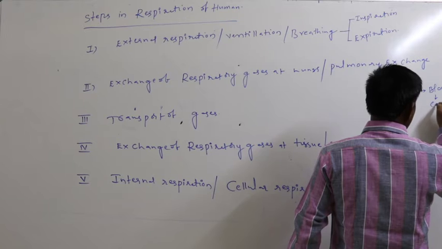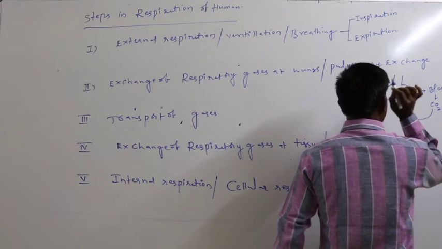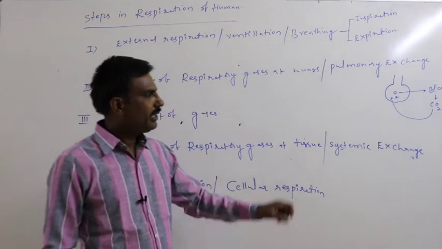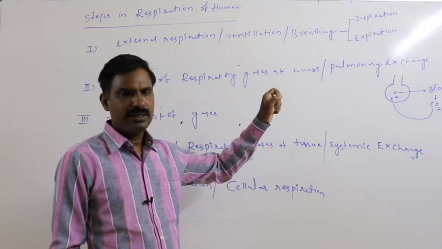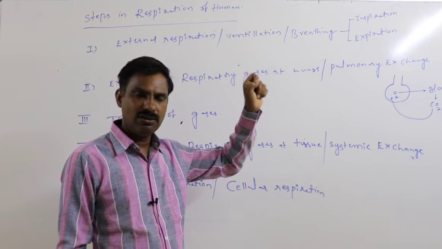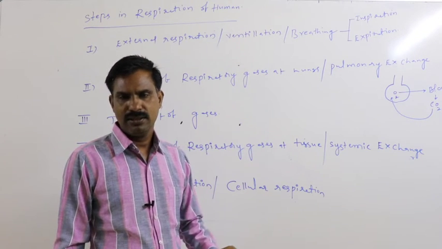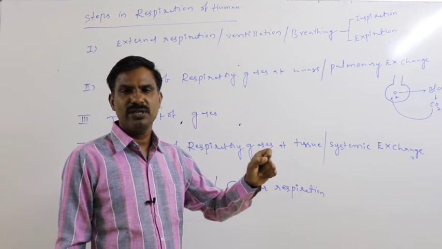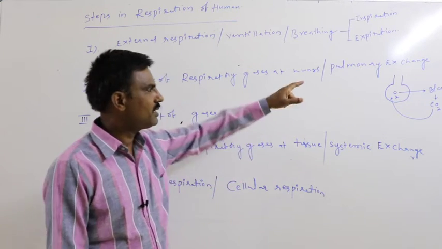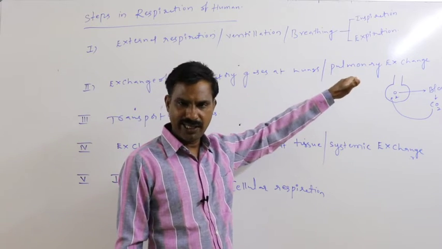Again, whatever CO2 is present in the blood reaches into the alveoli. At the lung or alveoli, exchange of O2 and CO2 takes place between the alveoli and the blood. That is said to be the pulmonary exchange.